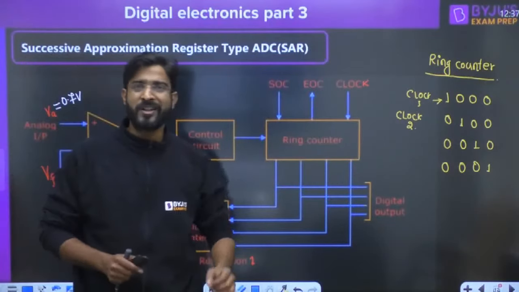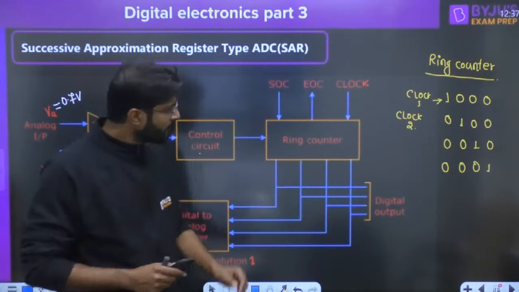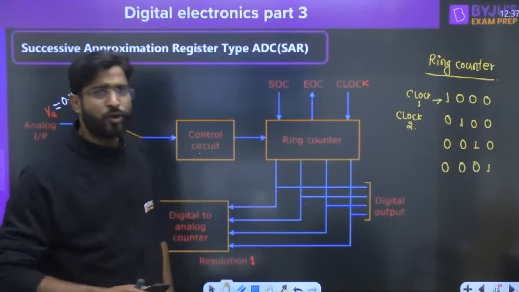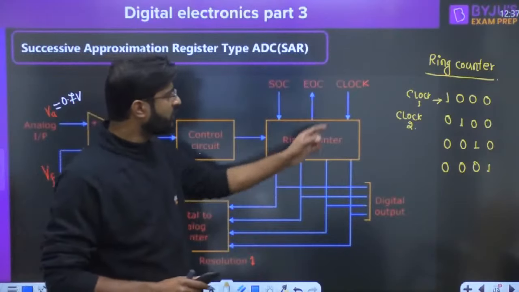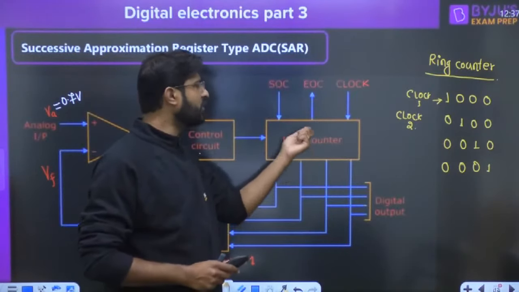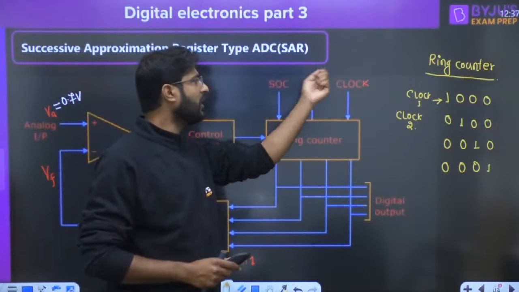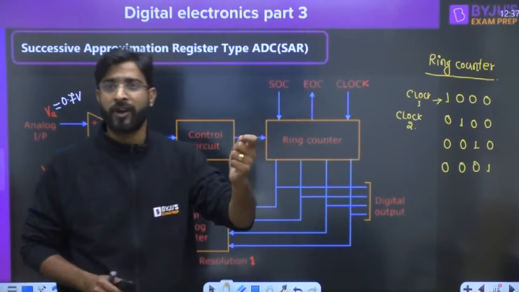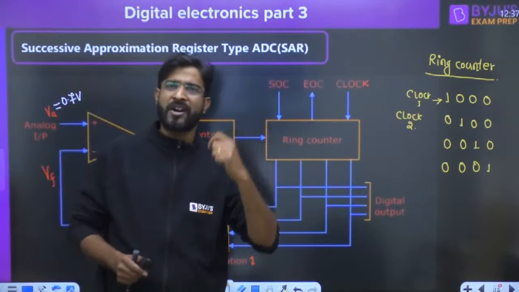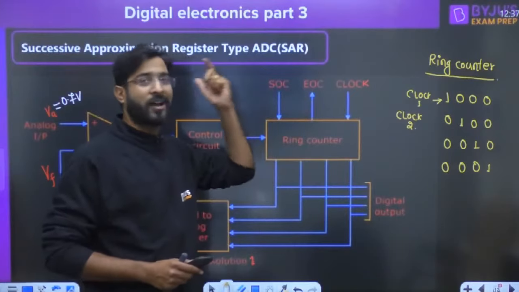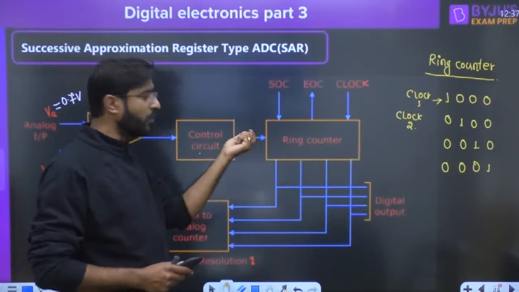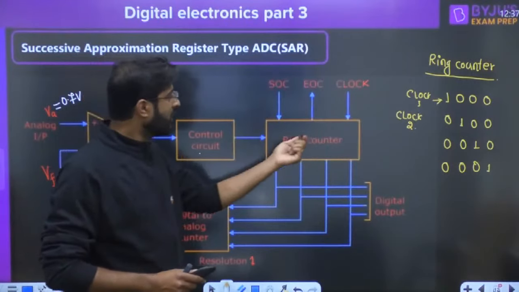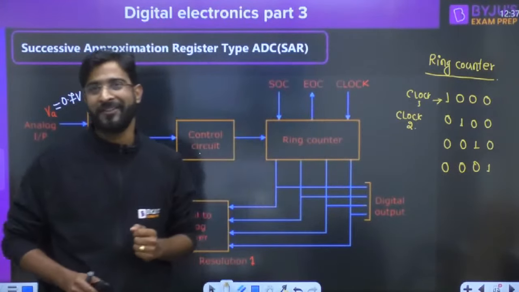So SOC is just start of conversion. And whenever the entire conversion has happened, this ring counter will send a signal to the user, that is EOC, end of conversion, meaning whatever task you assigned to me, I have completed that task, right? Okay. And the ring counter is not taking the clock from here like the previous condition. They have a separate arrangement for the clock, guys.